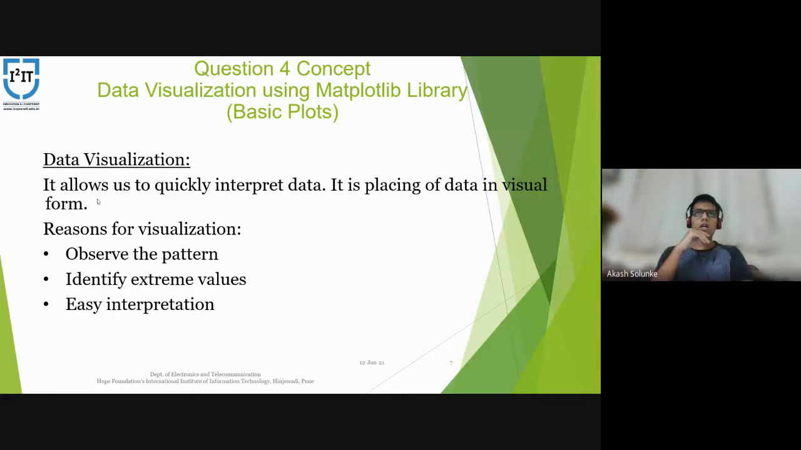The reasons for visual representation are, first, to observe the pattern, that is, we can observe the hidden details and patterns of the data, which most of the time we cannot observe because it is just in a table with many entries. Second, identifying extreme values. When there are too many entries in the table, it is very difficult to find extreme values. By visualizing the entries, it is very easy to find the extreme values, and easy for anyone to interpret.